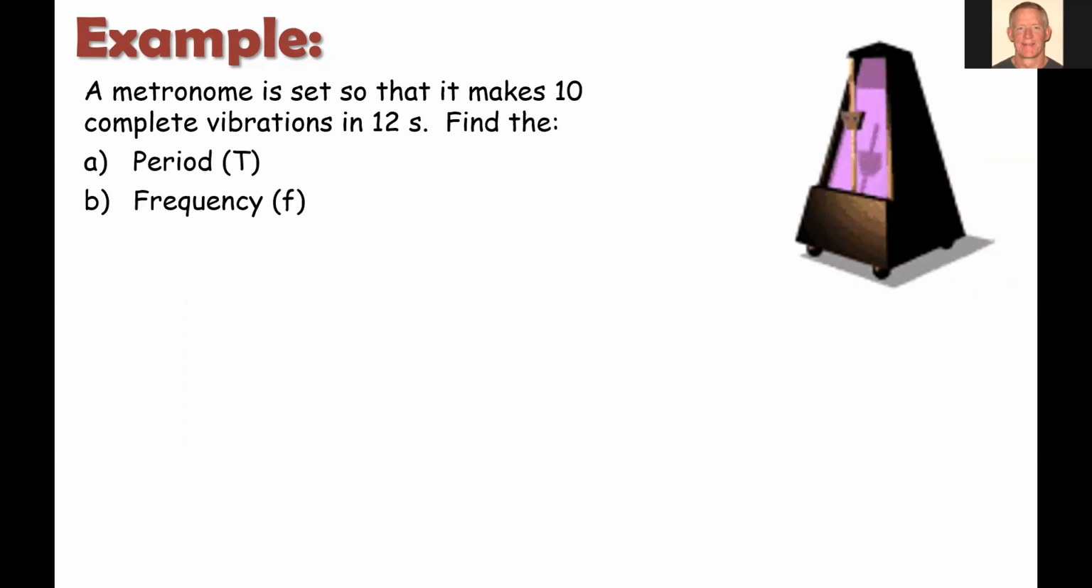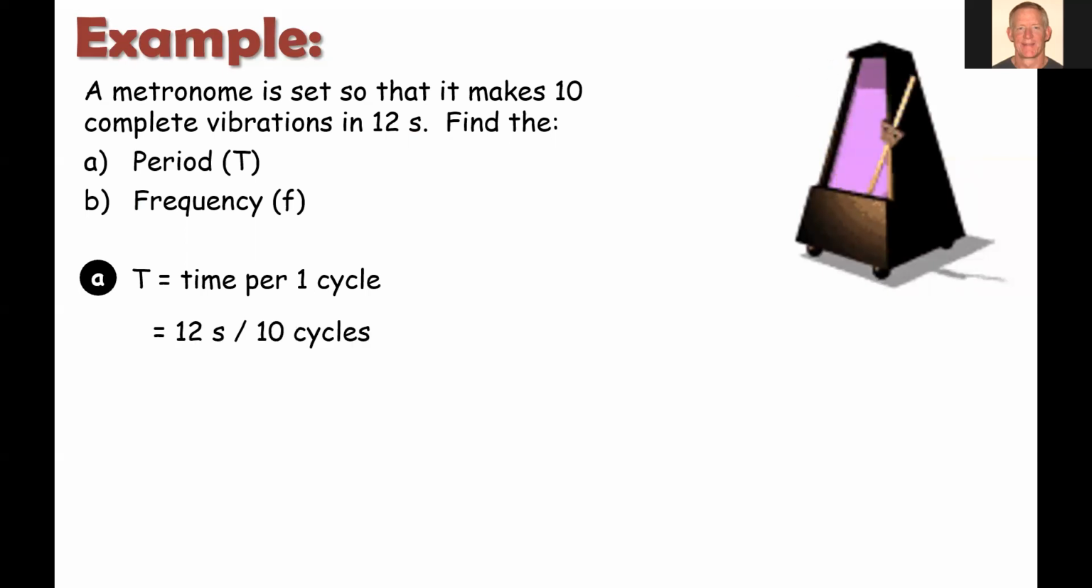So what does it tell us? It says it makes 10 complete vibrations in 12 seconds. So I'm asking you to find the period and the frequency. So remember, the period is the time for one cycle. So time over number of cycles. So we're going to take the time of 12 seconds divided by 10 cycles, and it works out to about 1.2 seconds to make a complete cycle.